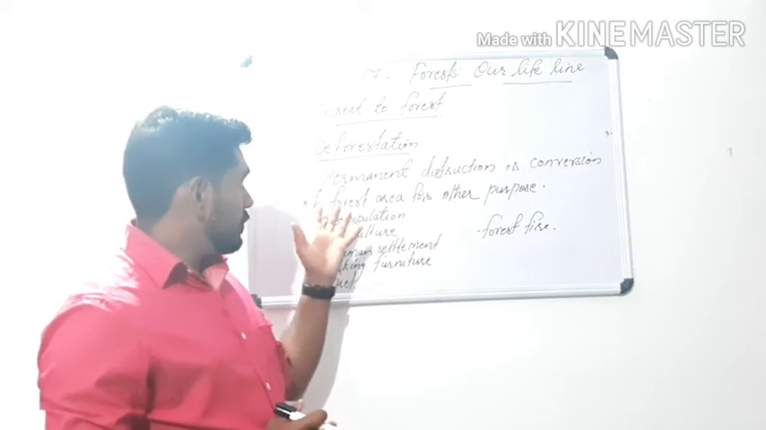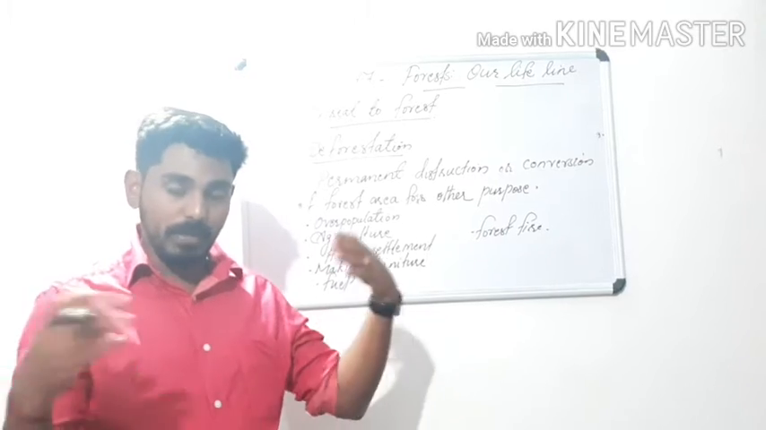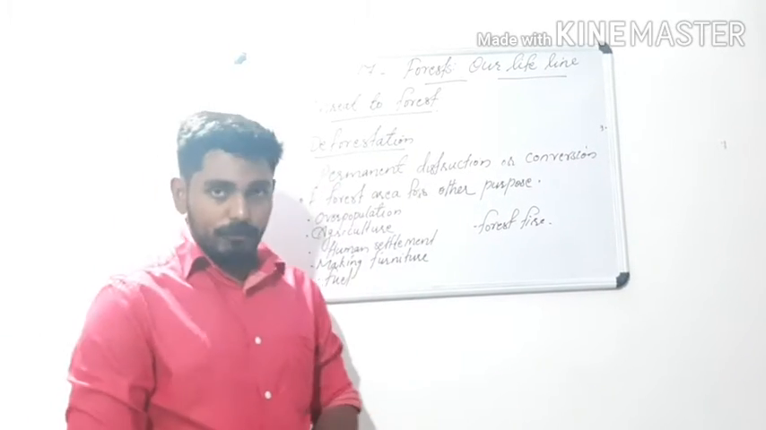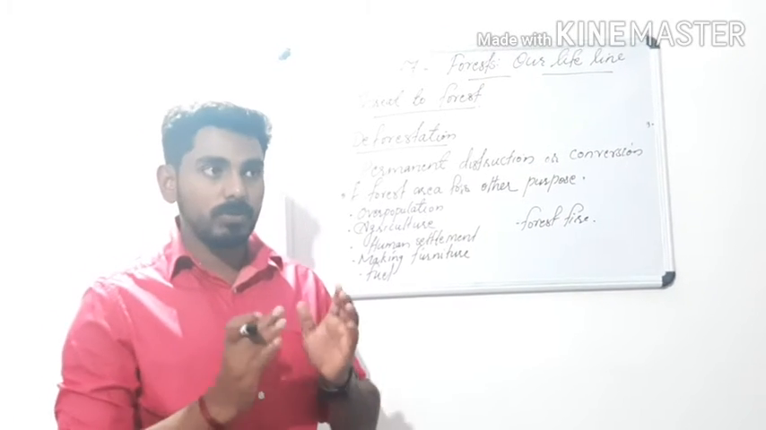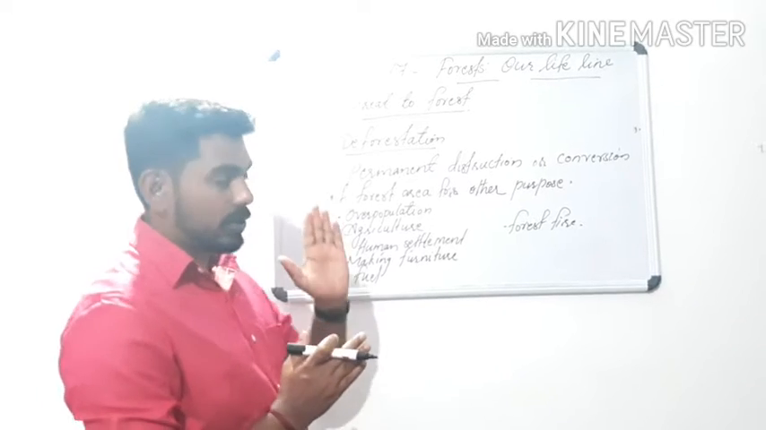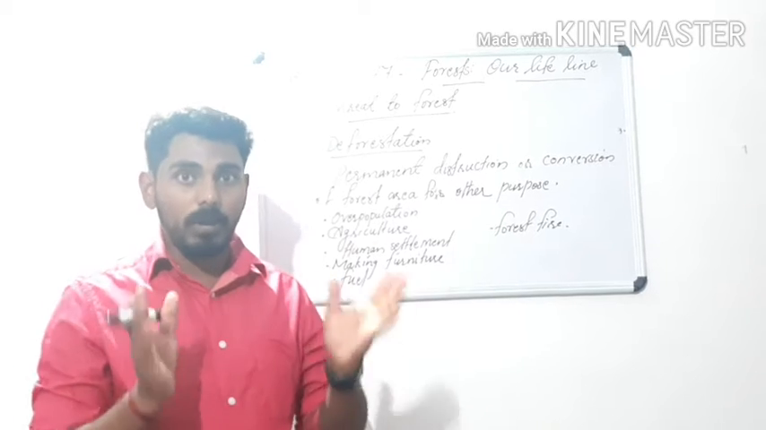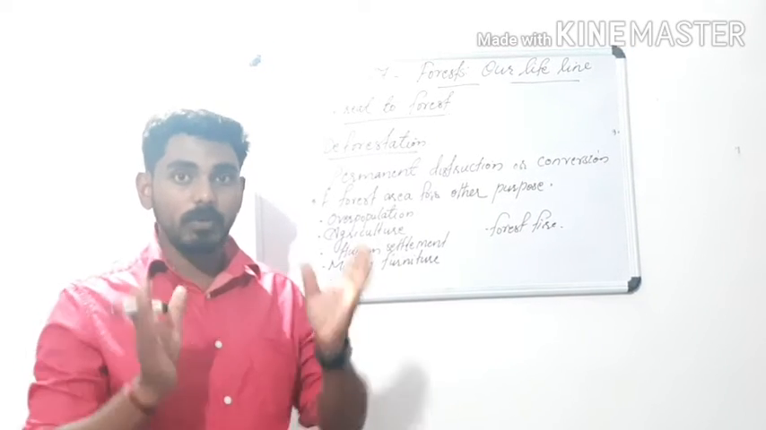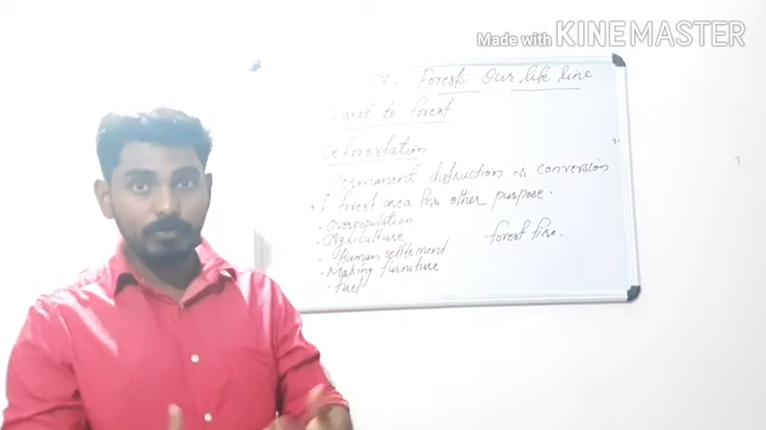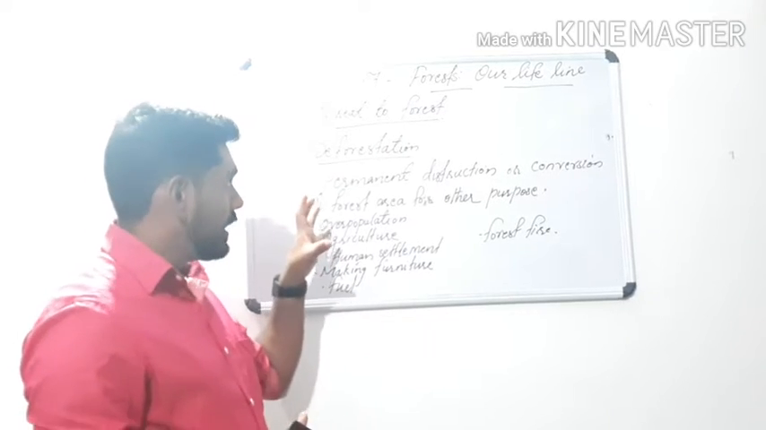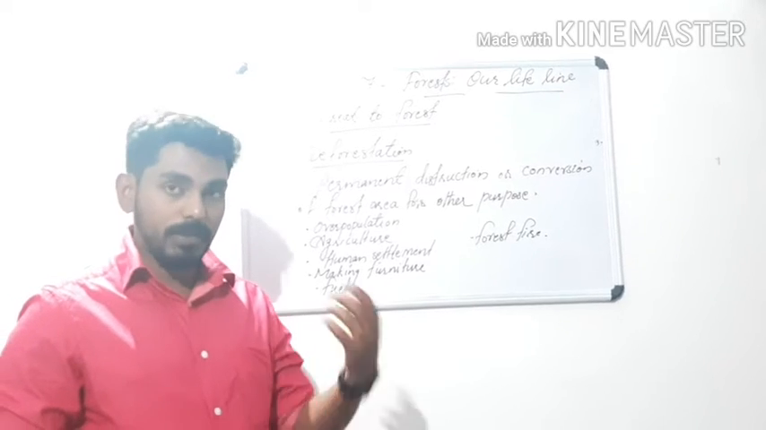Due to deforestation, a lot of species are nowadays becoming extinct, disappearing from the earth. So it is because of deforestation. The next one is an increase in the concentration of CO2. CO2 means carbon dioxide, which is also a greenhouse gas. So it will cause global warming. Global warming means the temperature increases all over the world. If the temperature increases, a lot of problems will arise. So it is because of deforestation. Deforestation increases the concentration of CO2 or carbon dioxide.